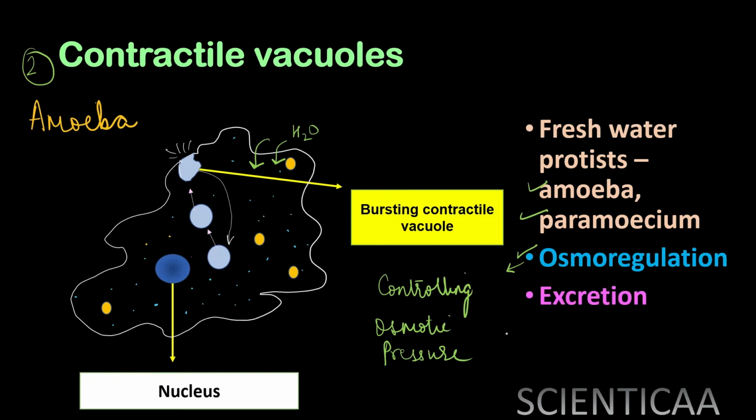Also, whatever extra salts or water is present inside the cell, contractile vacuoles are also helpful in excreting that extra amount of substance. So, osmoregulation by controlling the amount of water and salts present inside the cell, and also excretion by excreting out extra water. Contractile vacuoles are helpful in maintaining these two important functions for the cell.